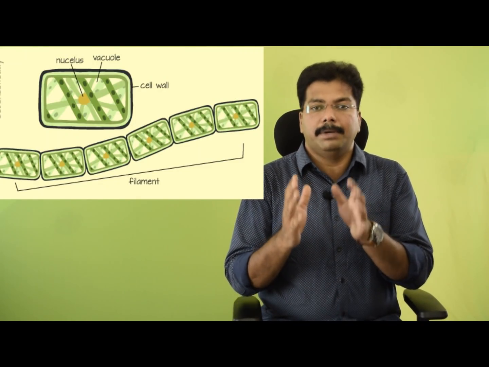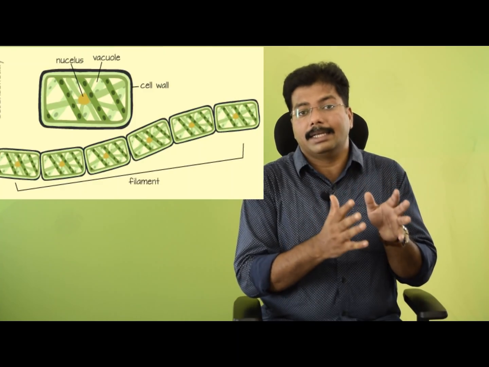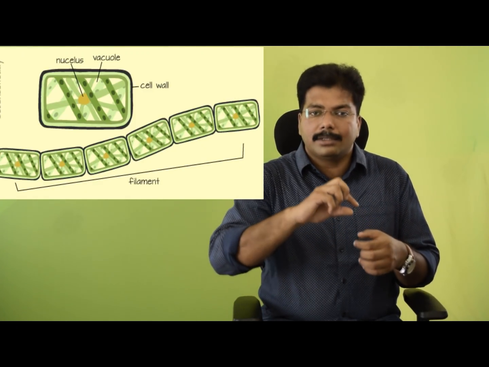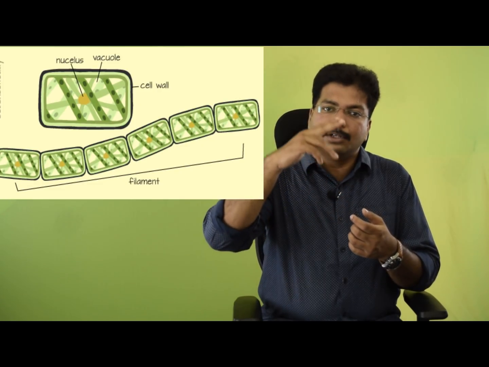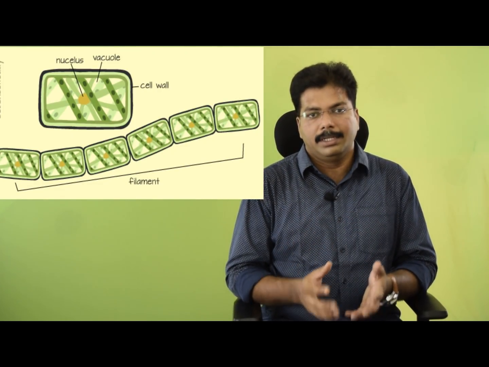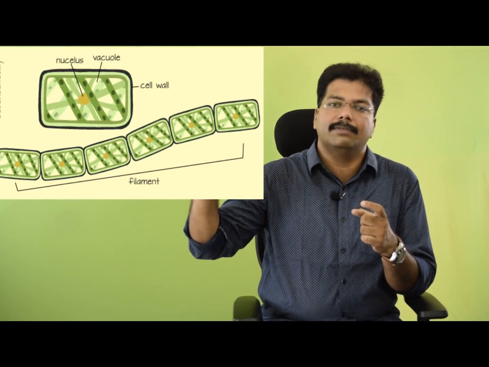Now let's look at vegetative reproduction in smaller living beings like algae and fungus, one by one. In the case of filamentous algae, fragmentation is the best method that they follow. That means each filament can break into small pieces, fragments. Every single fragment can give rise to a new alga. The example is Spirogyra. Spirogyra is a filamentous alga that goes for fragmentation as its vegetative mode of reproduction.